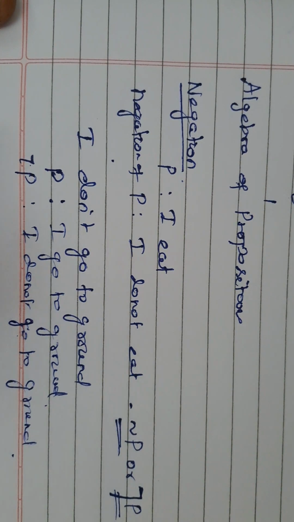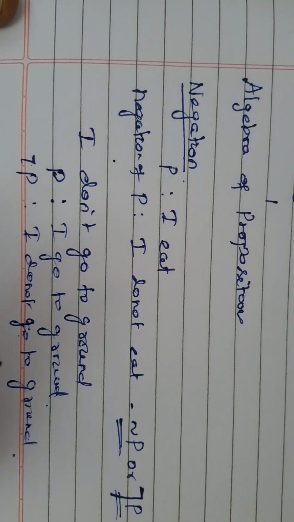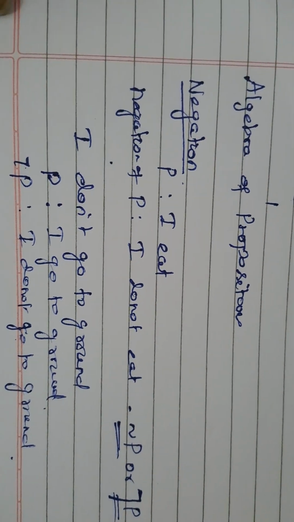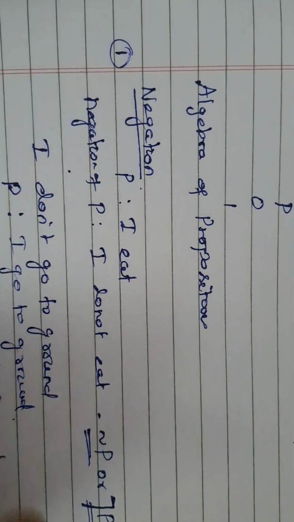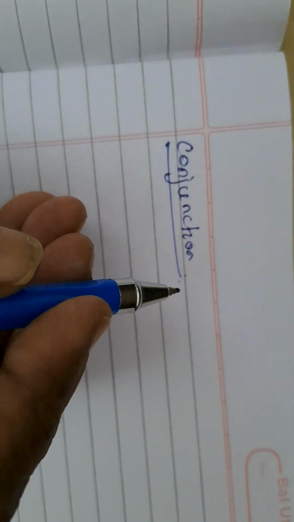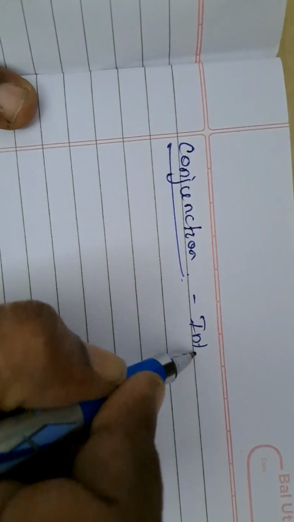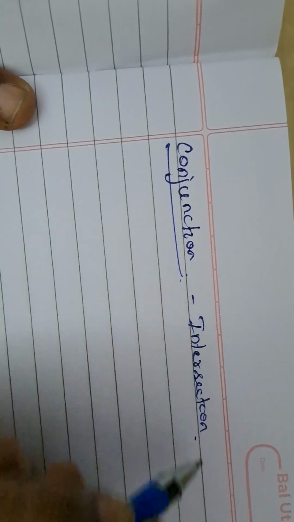So I'll go to other operations which combine the propositions, and negation you can take for the combination also. So this is the first algebra and first operation on propositions. Now I take conjunction.